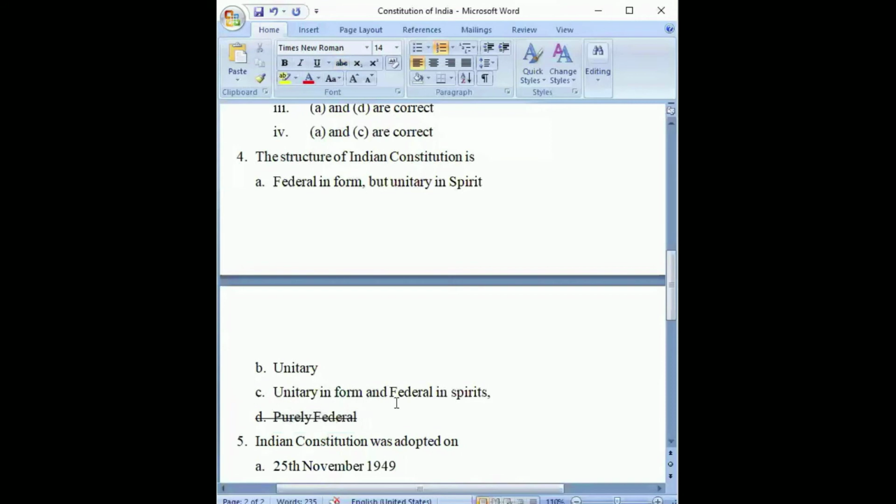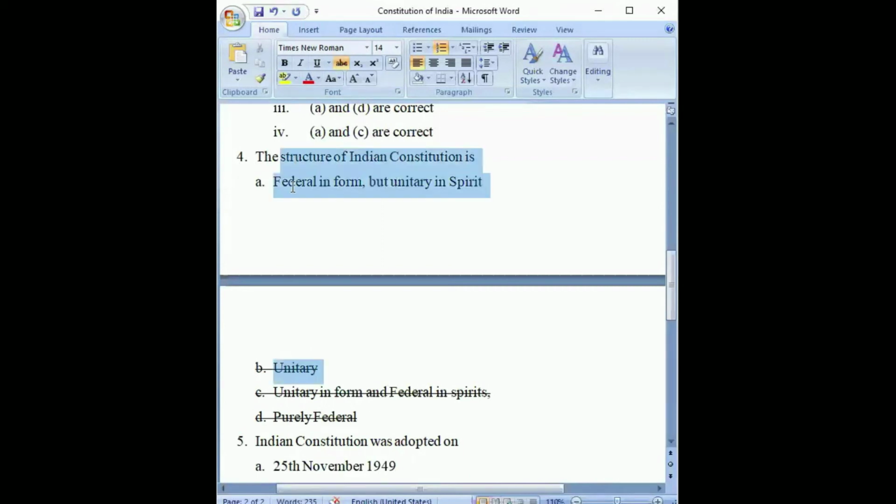Next is unitary in form and federal in spirit. Is it unitary in form? It is not unitary in form. If you look at the Constitution of India, there is division of power between center and state. So the form of government that we follow is not unitary in form. This option is also not correct. Next is unitary. Unitary means that only the central government is there. States are not given any power or authority to make laws or rules regarding their matters. Is it correct? It is also not the correct option. The Indian Constitution is not a unitary constitution.